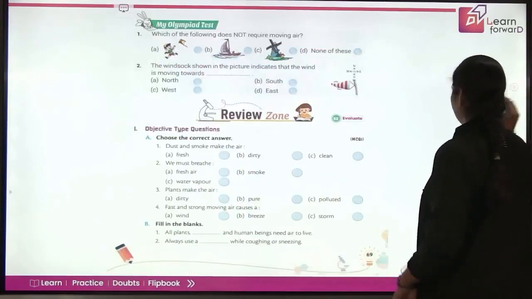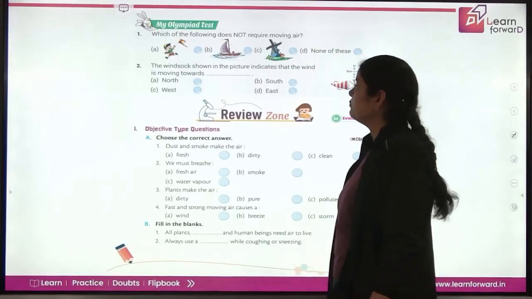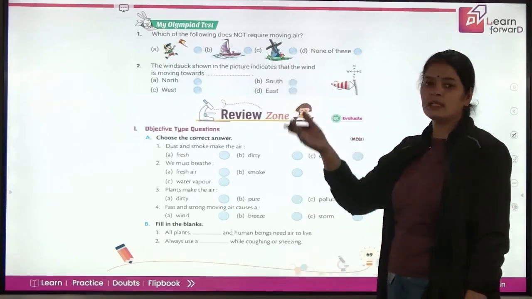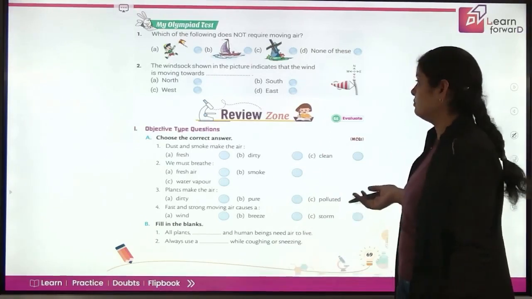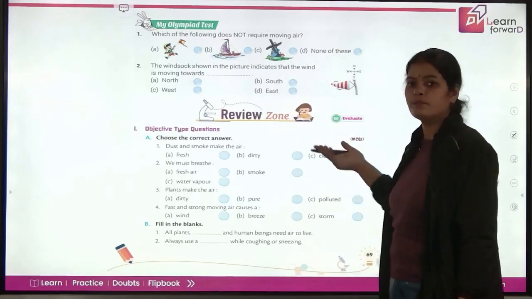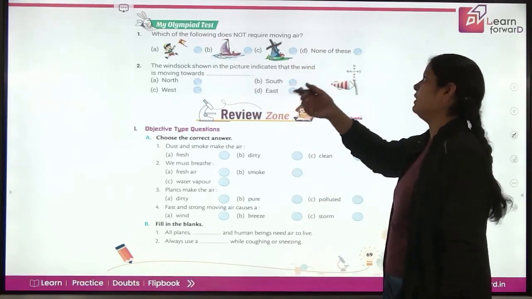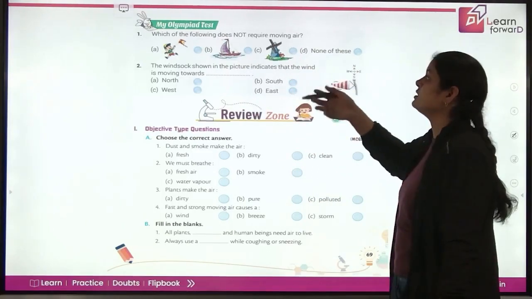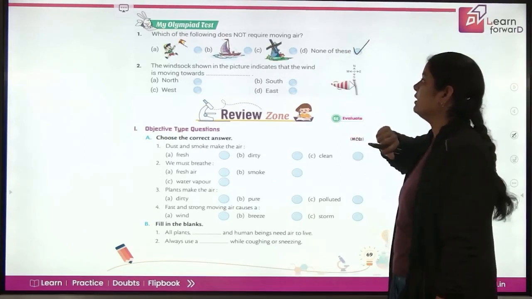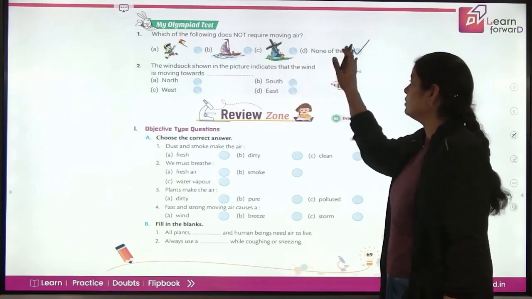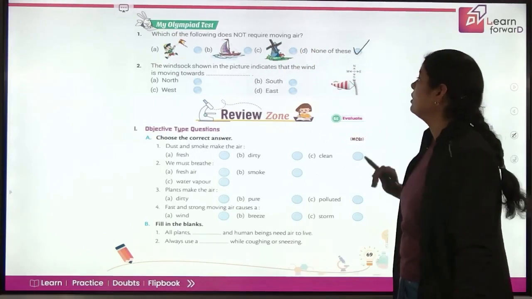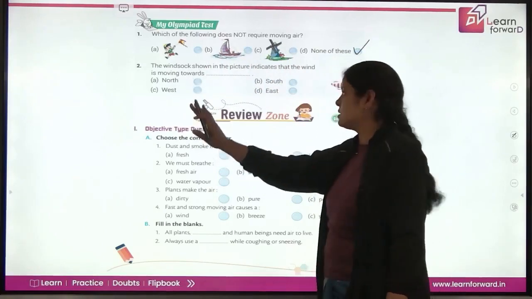Now, which of the following does not require moving air? The boy is flying the kite. It requires wind or moving air. The sailboat again requires air. The windmill again. So which of these does not require it? None of these. Why? Because none of the options is correct. They all require moving air.